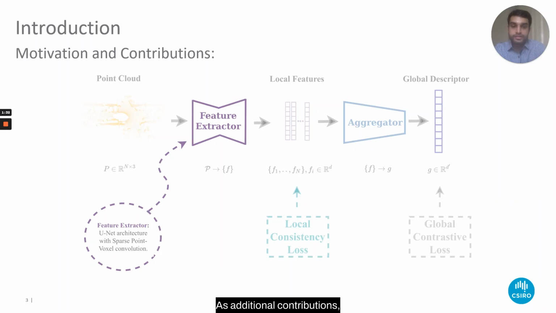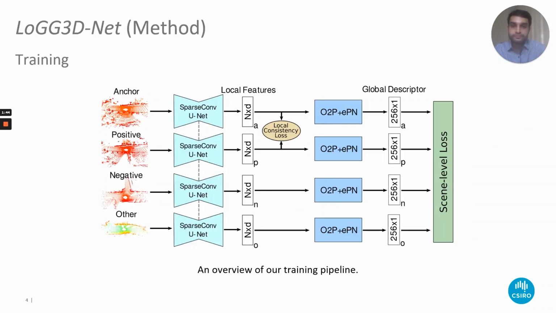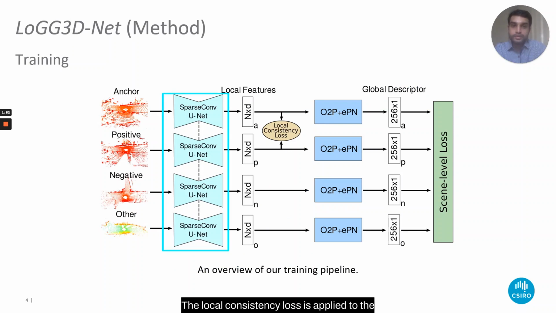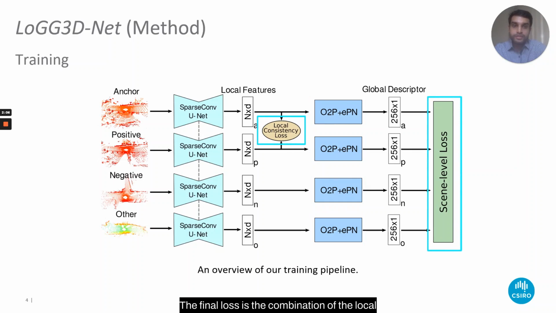As additional contributions, we also introduce a sparse point voxel convolution-based backbone for feature extraction and a second-order pooling with differentiable eigenvalue power normalization for feature aggregation. During training, a tuple of point clouds are fed into a sparse conv unit to extract local features. The local consistency loss is applied to the anchor and positive point clouds. Local features are aggregated using second-order pooling to obtain the global descriptor. The final loss is the combination of the local consistency loss with the scene level loss.